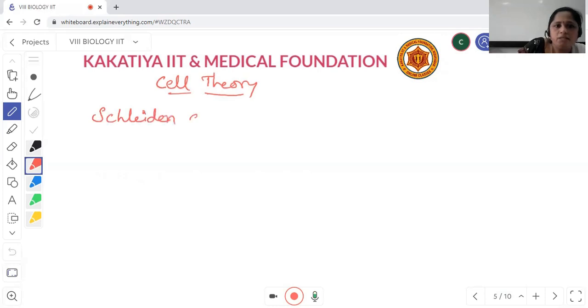They explained clearly that all living organisms are made up of cells. This was the first point given in the cell theory.